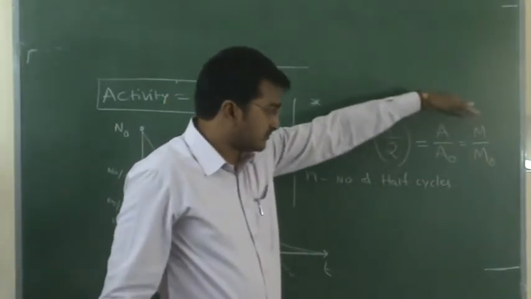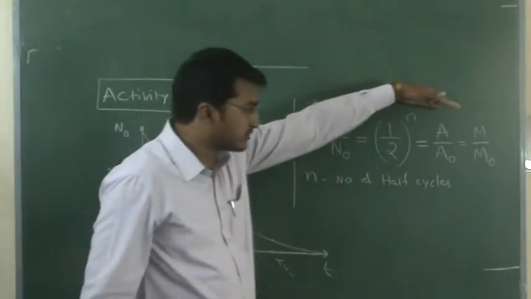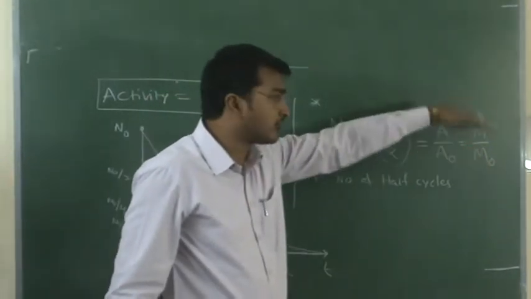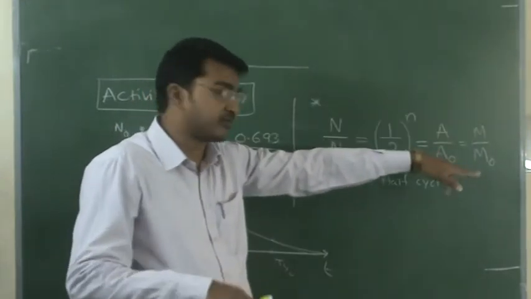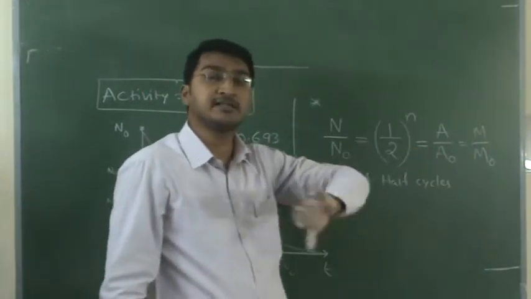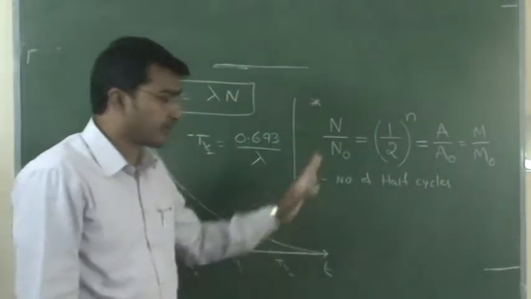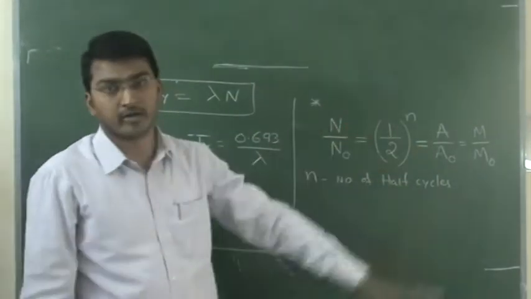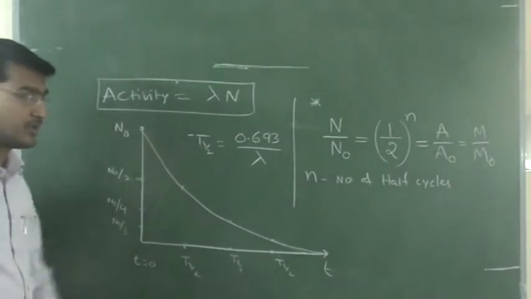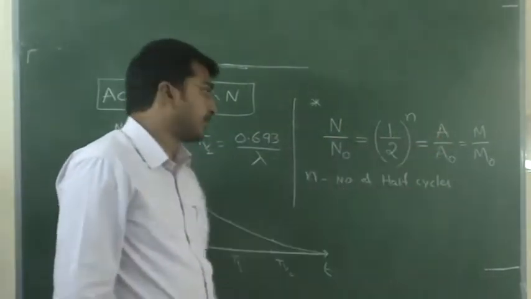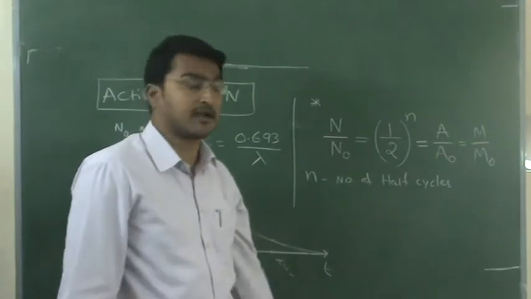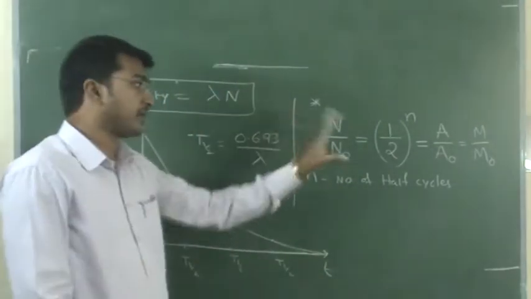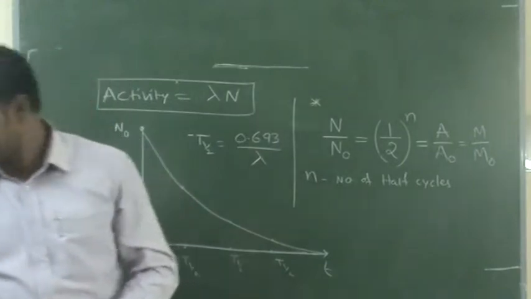Next, m by m naught. The same 1 by 2 to the power of n we can represent as m by m naught. What is m here? Mass at present instant of time. M naught is mass at previous instant of time. If possible, please note it down, or take a screenshot, because in the PU notes and PU textbook you will not see this. Only numericals are applied directly. So make a note of it.